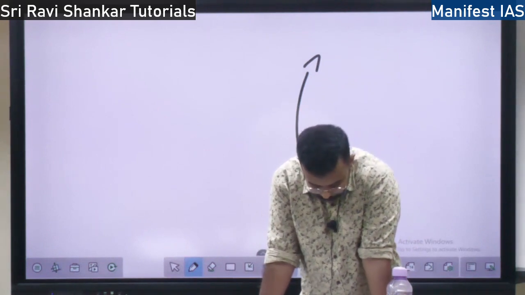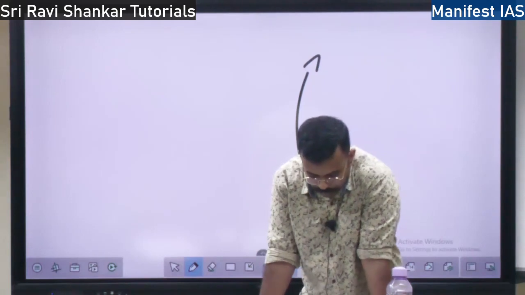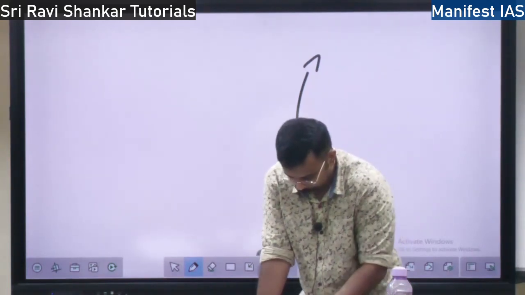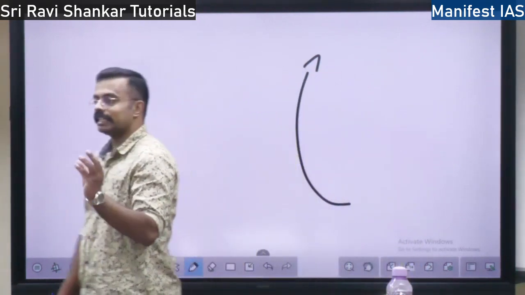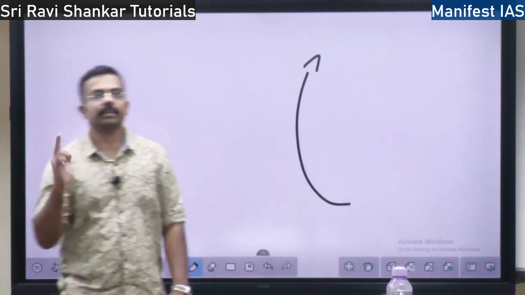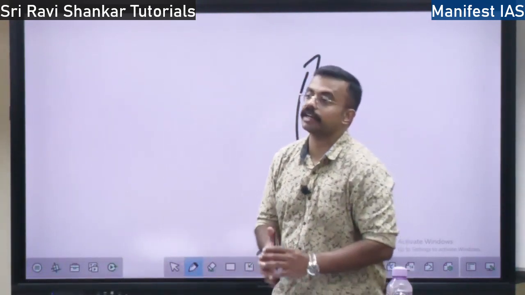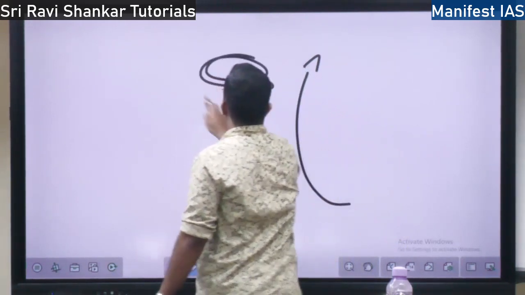Okay. Next you have this. If the diameter of the thunderstorm is less and it gets converted into a tornado, tornado means it's just like this. It will be rotating like this, no?